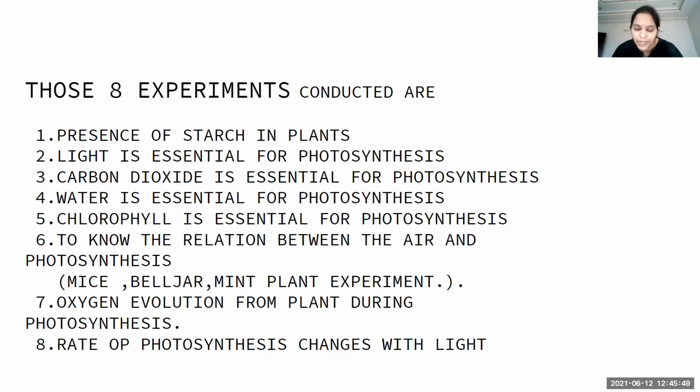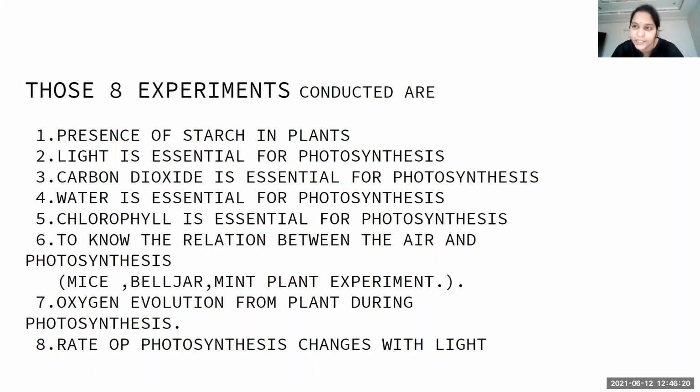When blue light and red light are falling on the green colored, chlorophyll containing algae, then the algae has been concentrated more at the red colored light rather than blue light. Why?